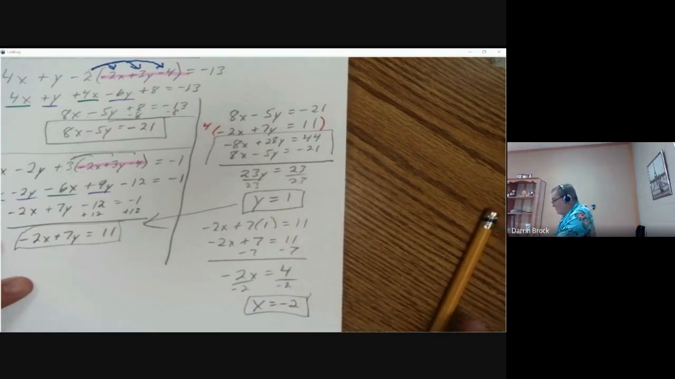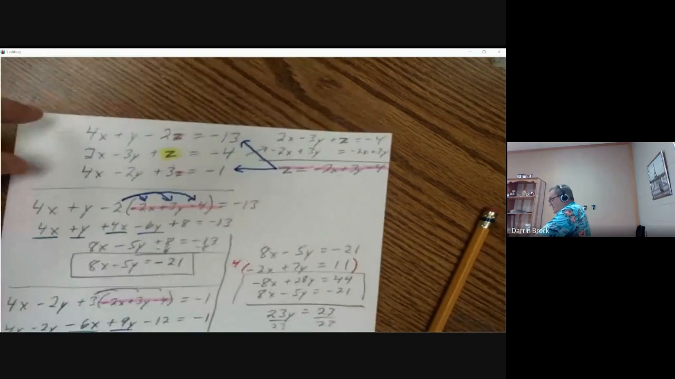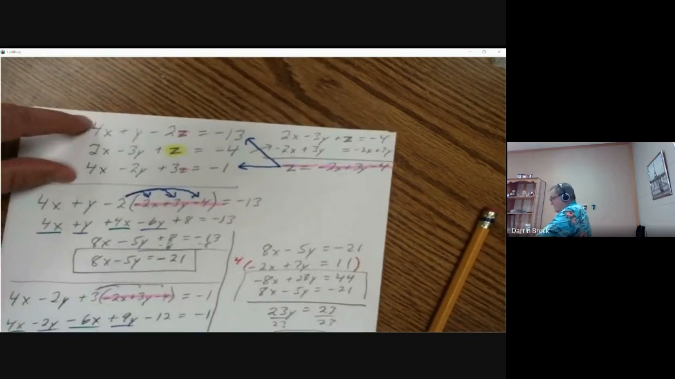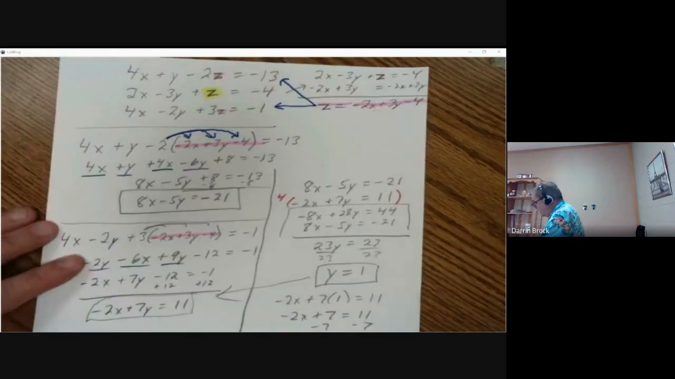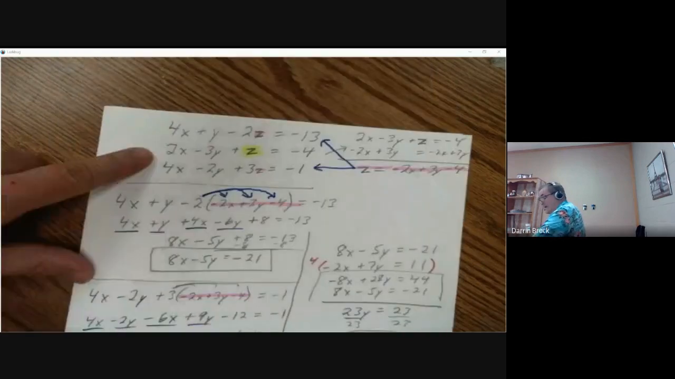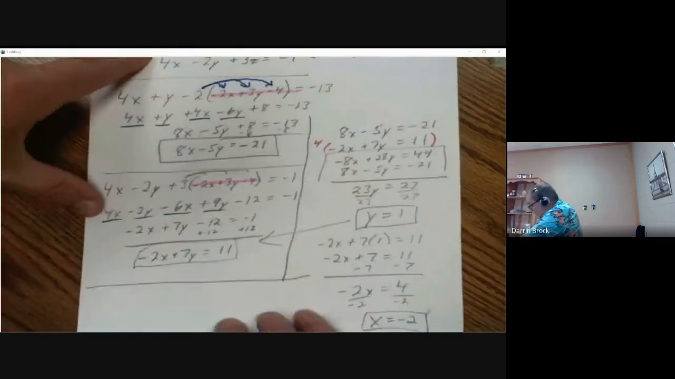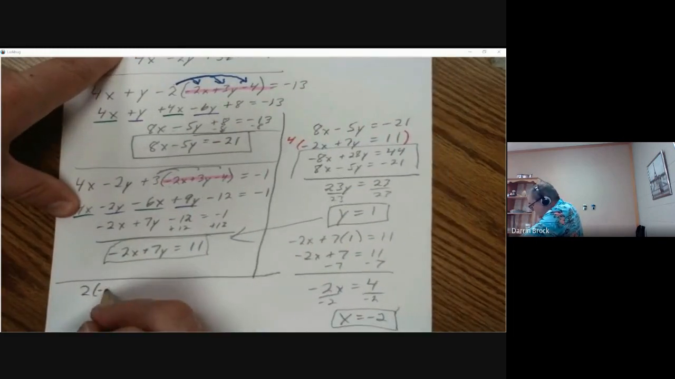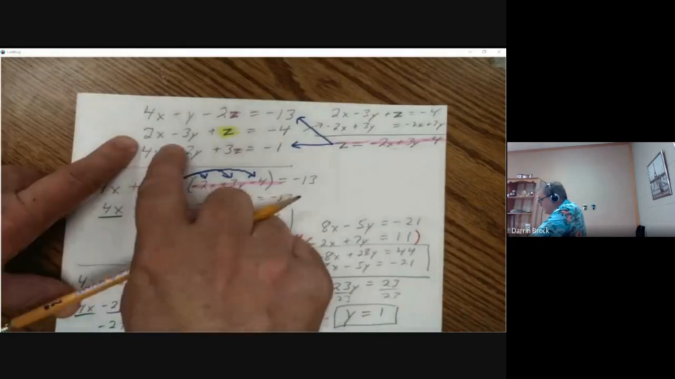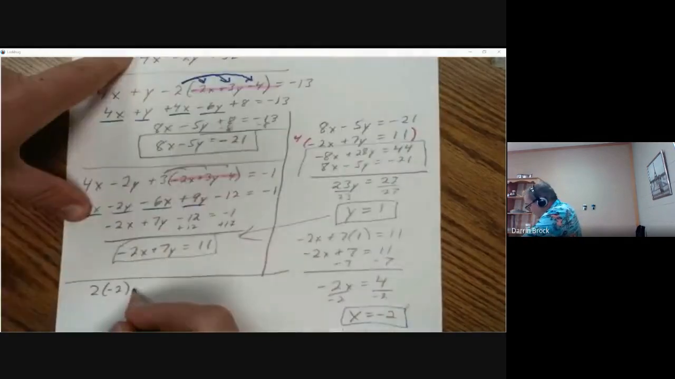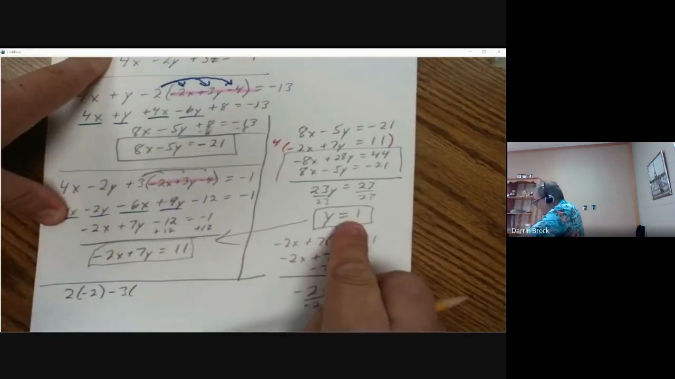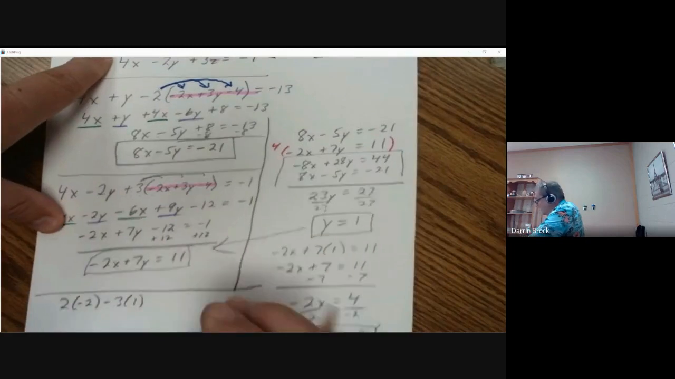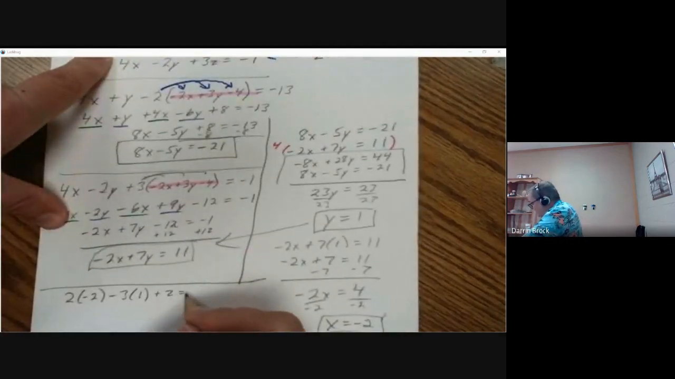We're getting so close. We now know, if we go back to our three original equations, I'm going to copy one of them down here. Okay, 2x. So I'm going to put 2, but instead of x, we know what x equals. -2. Minus 3y, minus 3, but we know what y equals. Plus z equals -4.